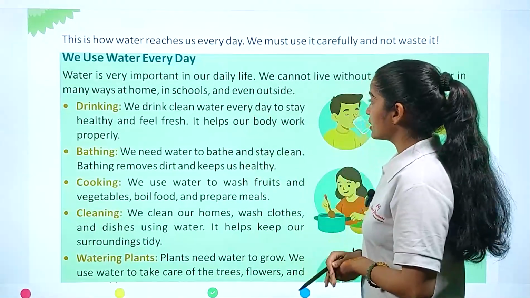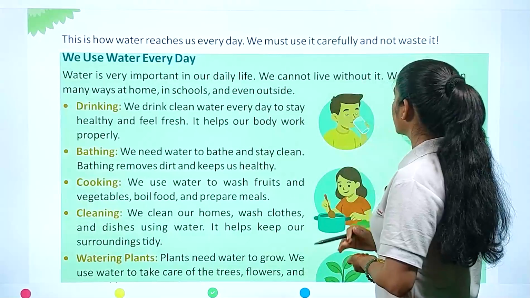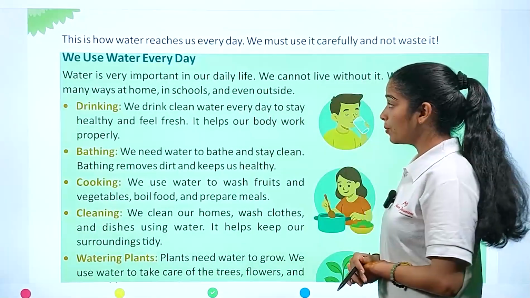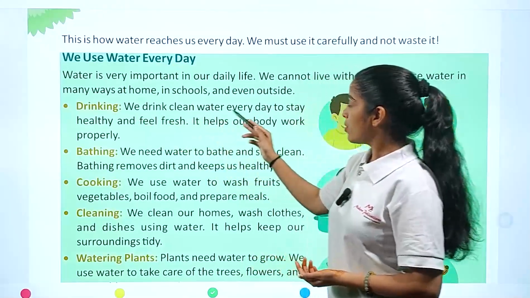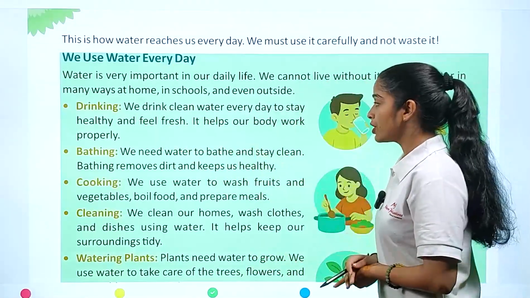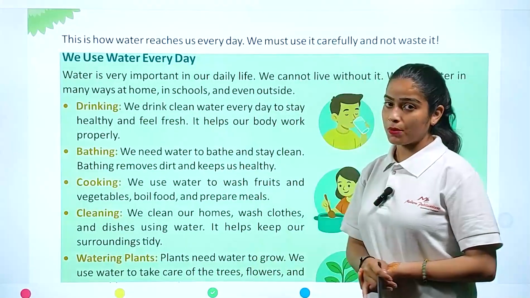Water is very important in our daily life. We cannot live without it. We can use water in many ways at home, in schools and even outside. For drinking, we drink clean water every day to stay healthy and feel fresh. It helps our body work properly.